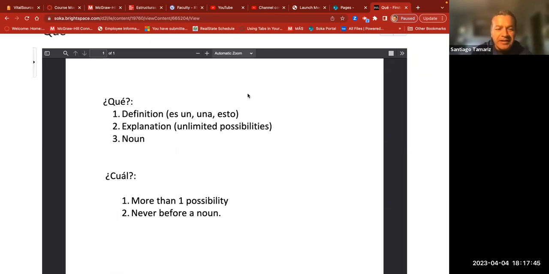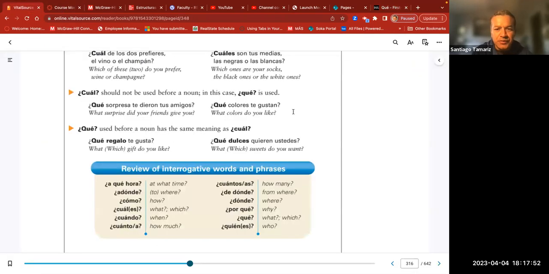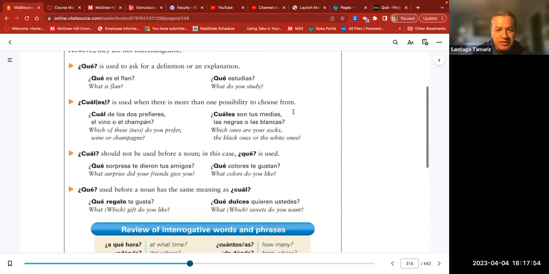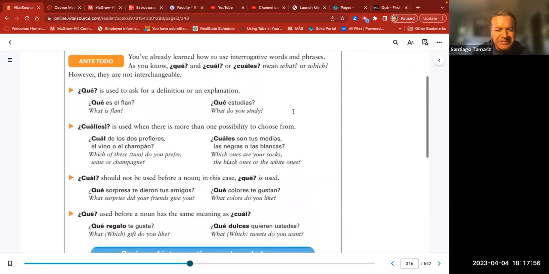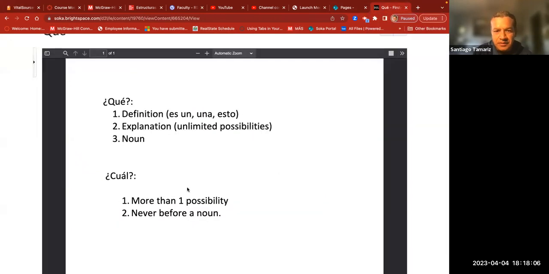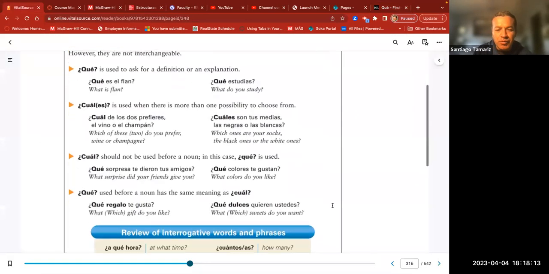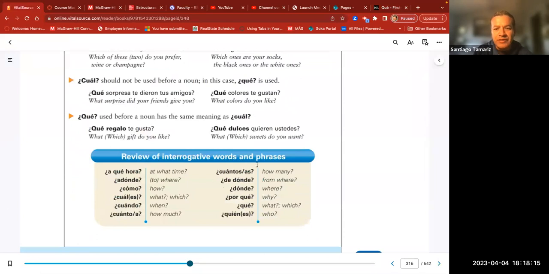And here I'm going to show you also what we have in the textbook. The rules are very similar, but the way they show these rules is a little confusing for students. So I highly recommend to use this little sheet that I created. And also we have more question words, interrogative words and phrases.